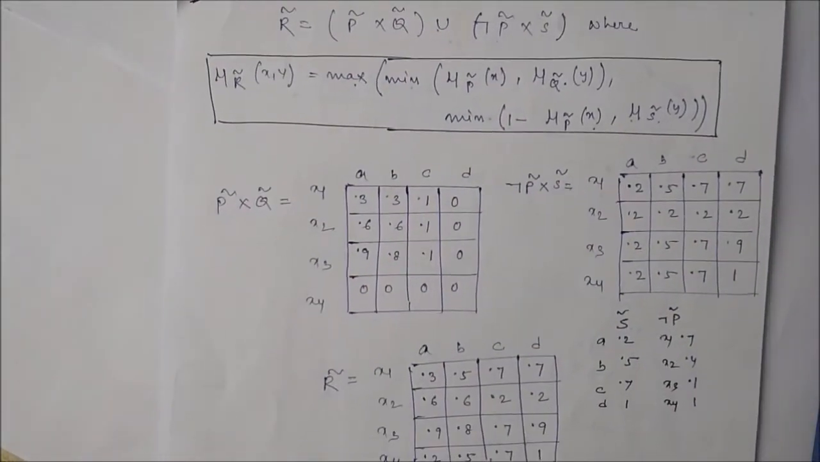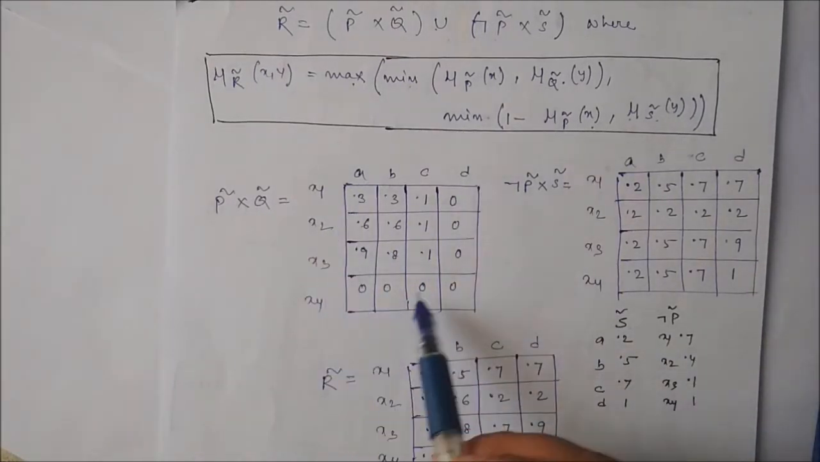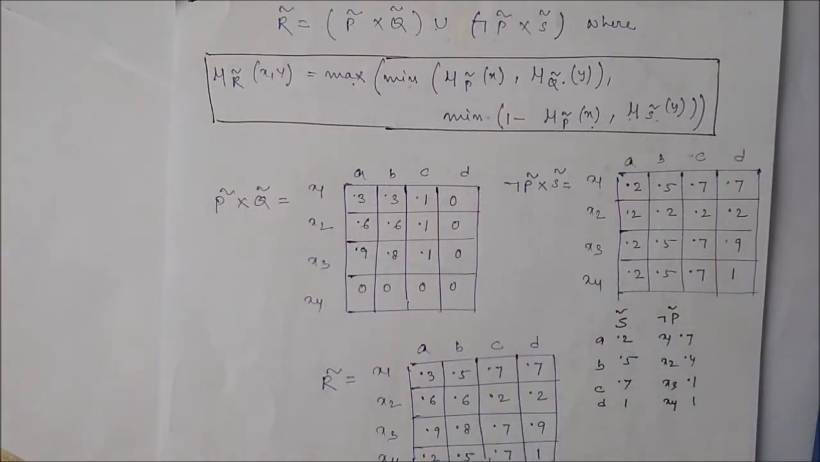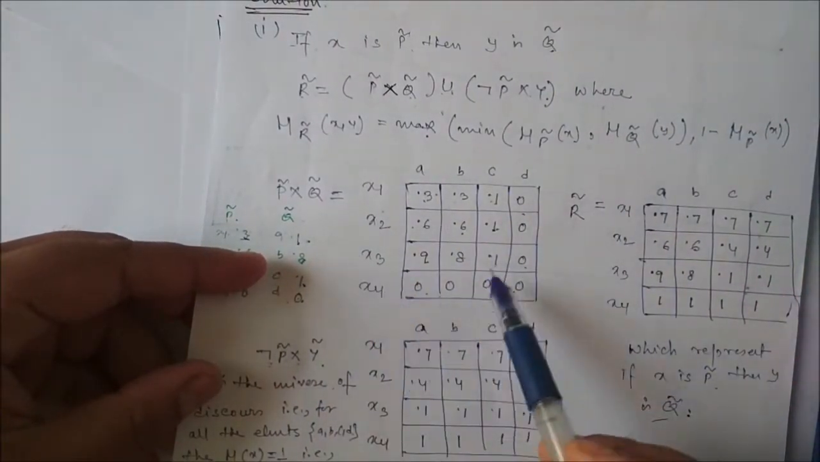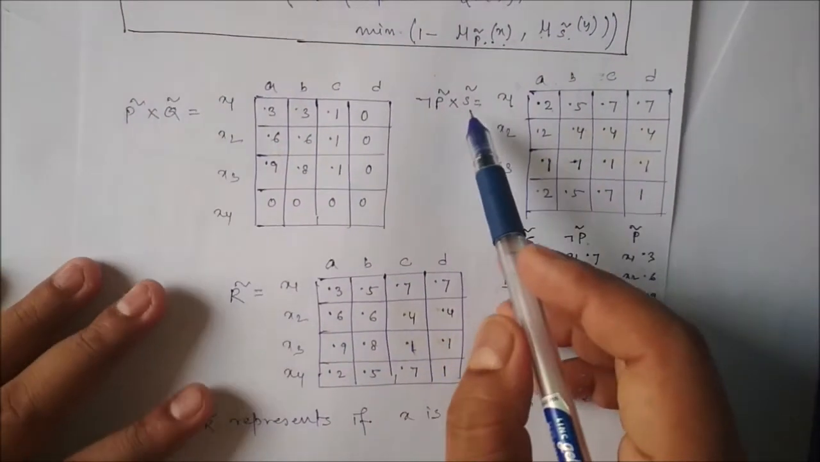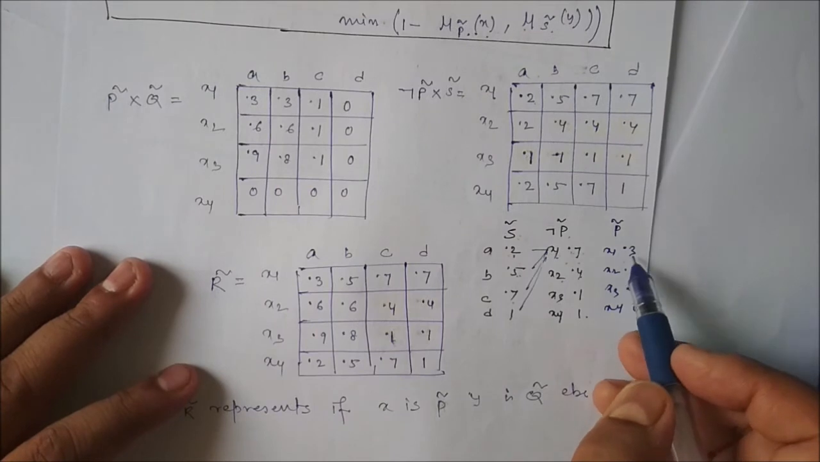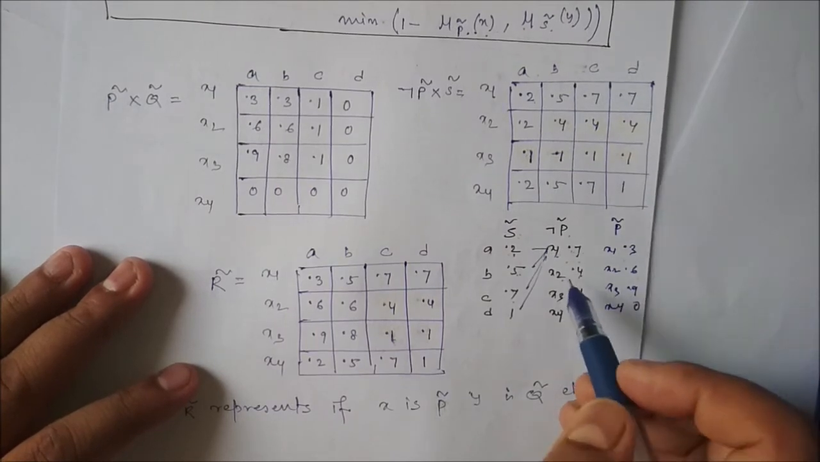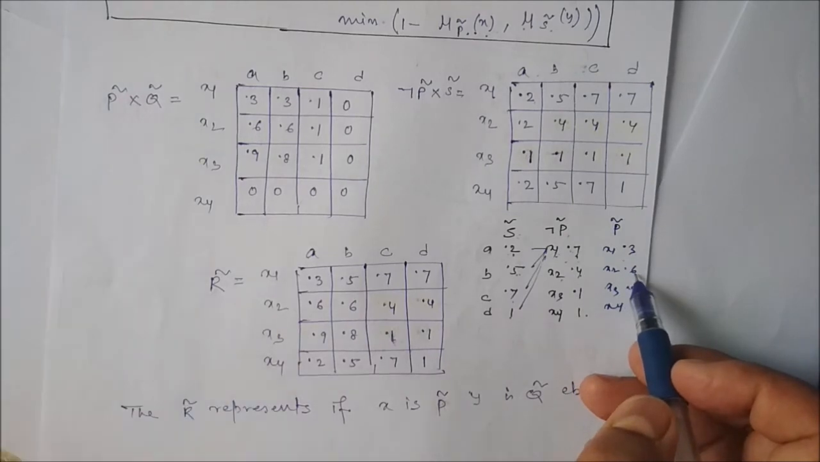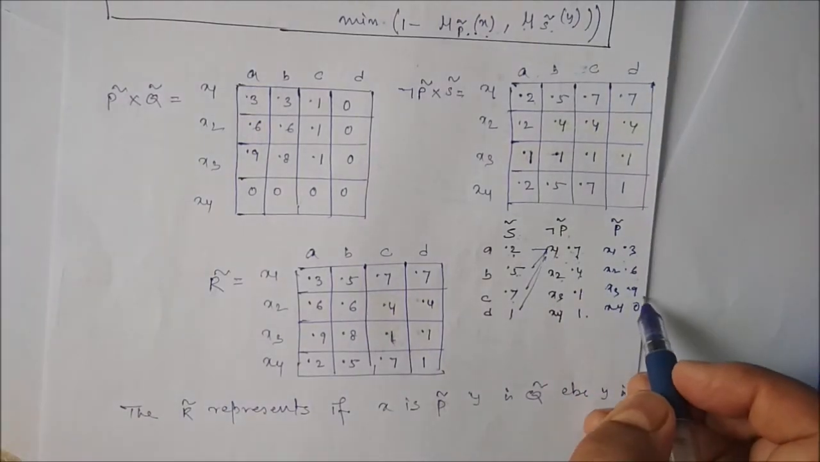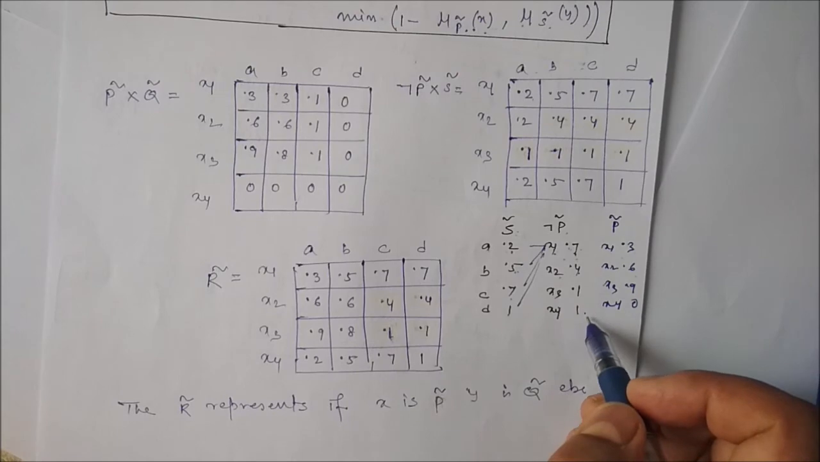So P cross Q we have just completed and seen. You can see it here. And now not P cross S. P contains 0.3, 0.6, 0.9 and 0. Not P contains 1 minus 0.3, that is 0.7, 1 minus 0.6, that is 0.4, 1 minus 0.9, that is 0.1, and 1 minus 0, that is 1.